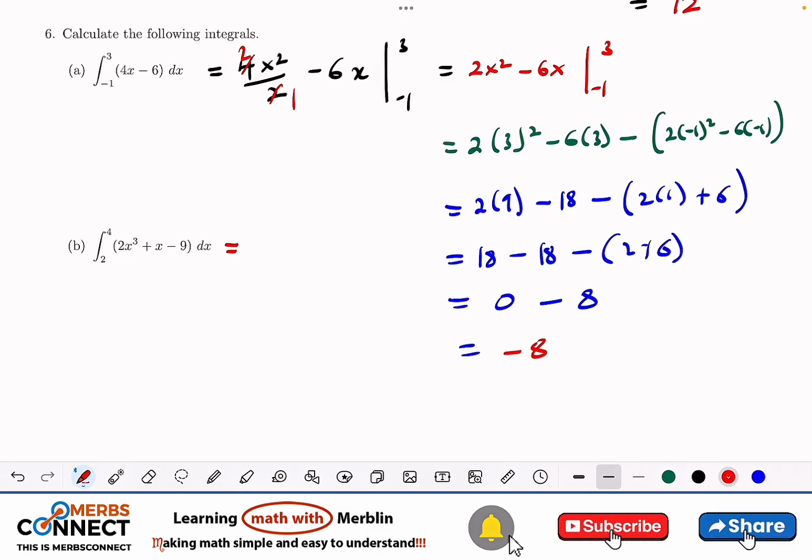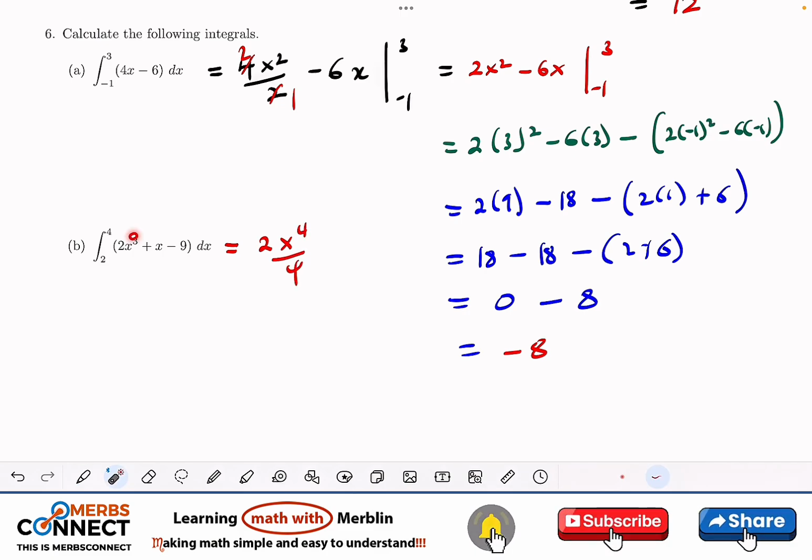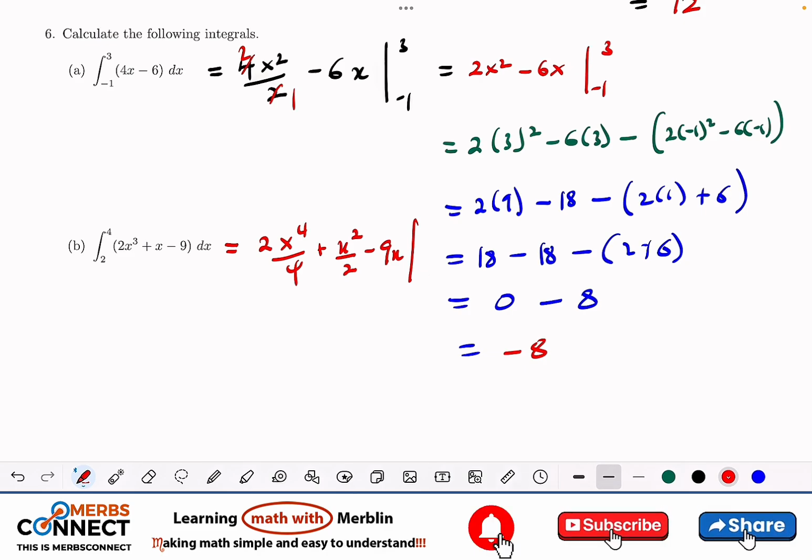And this is also still the definite integral. So let's go to x to the power 3. So it's supposed to be 4, and we divide by 4, right? So this is 3, so we add plus 1, we divide by that. Plus this is 1, so we add plus 1, 2, divided by 2, minus 9, and then we multiply by x. Then we are moving from 2 to 4.